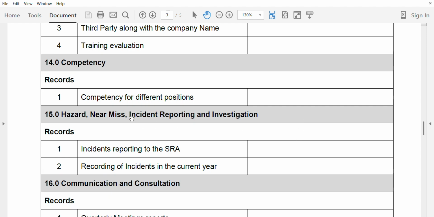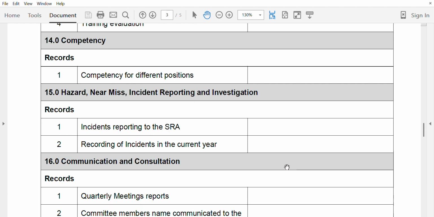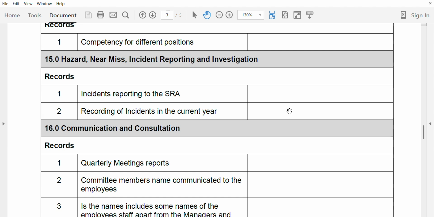Now, hazard, near miss, incident reporting and investigation. Incident reporting to the SRA, to Form E. Now, recording of incidents in the current year, how many incidents they have. It will include serious accidents and non-serious accidents.